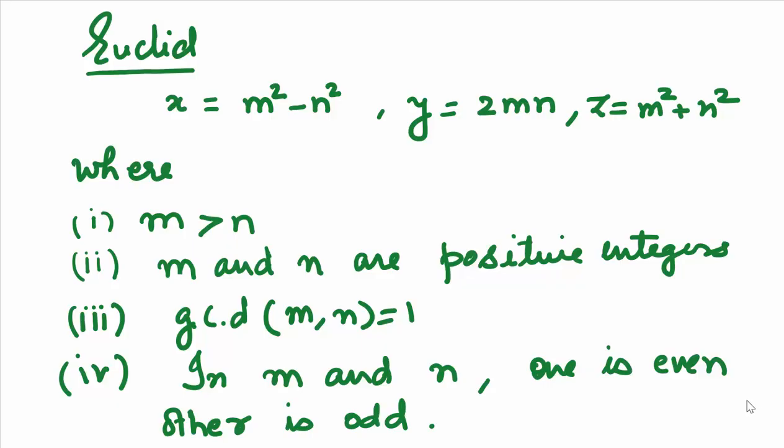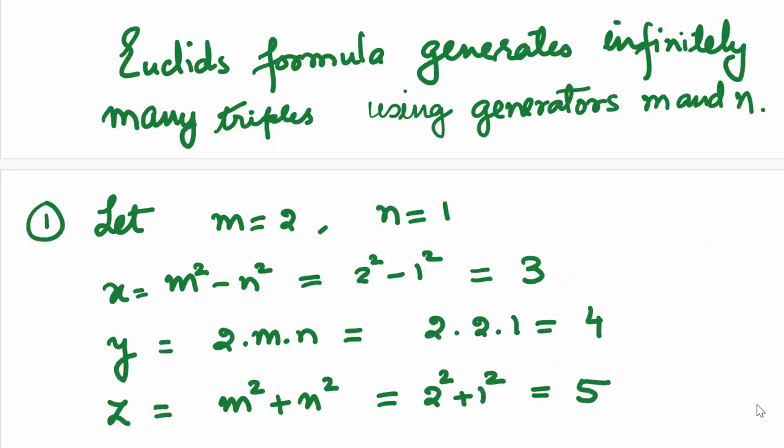His formula says x is m square minus n square, y is 2mn, and z is equal to m square plus n square, where m is greater than n, m and n are positive integers, the GCD of m and n is 1, and of m and n, if one is even, then the other one will be odd. Euclid's formula generates infinitely many triples using generators m and n.